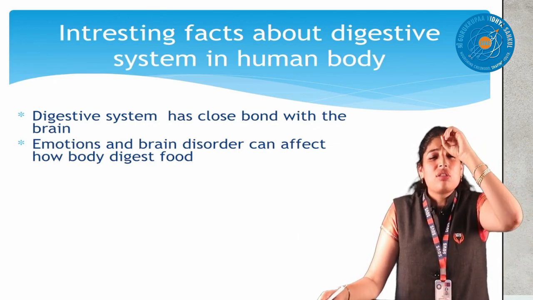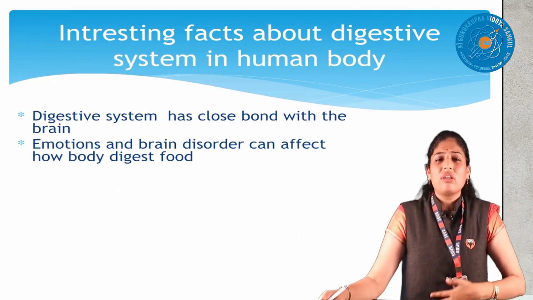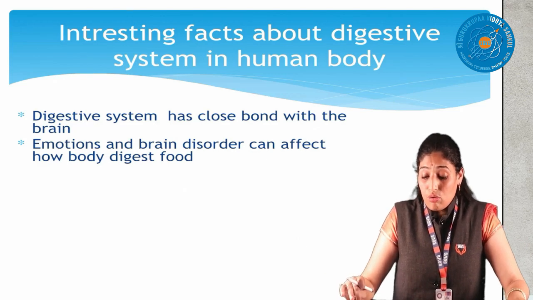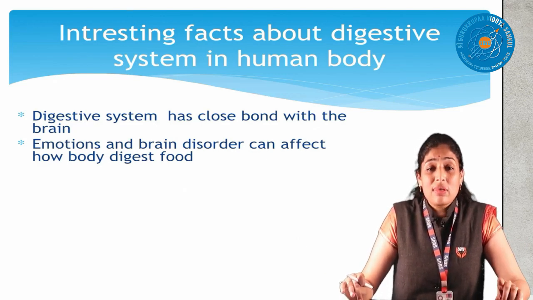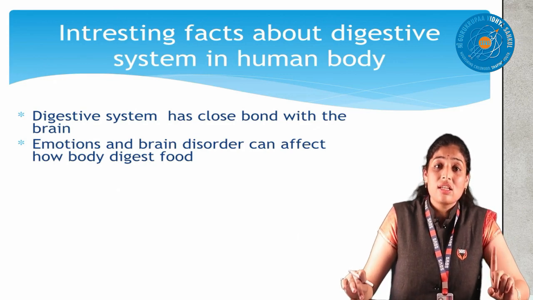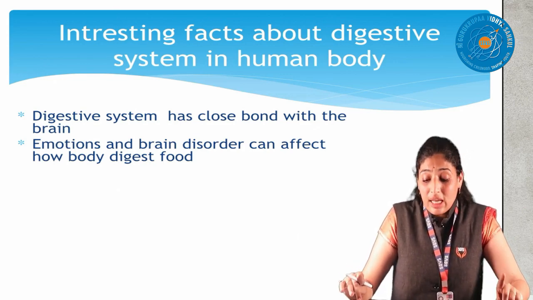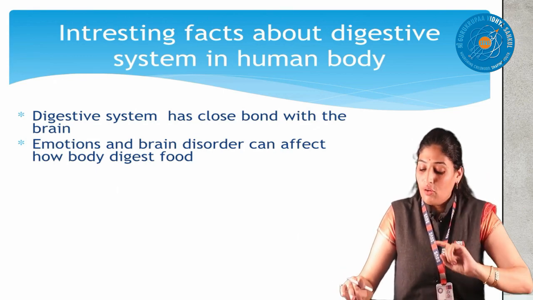They are disturbed, your mood is off, because your tummy is not happy, your digestive system is not happy, that's why you are upset. And many brain disorders take place because the digestion process is not done properly. It means emotions and brain disorders can affect how the body is digesting food.